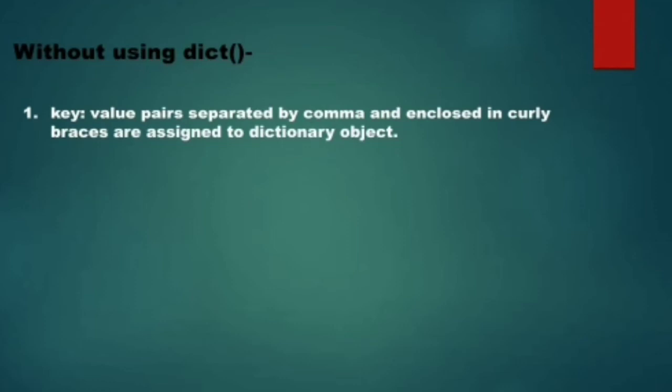So this is a very simple way of creating a dictionary. We have seen this way in the very first slide of this presentation, where we have assigned to a dictionary object certain key value pairs enclosed in curly braces. So let us see. Here I have created a dictionary named emp, and I have enclosed the key value pairs within curly braces.